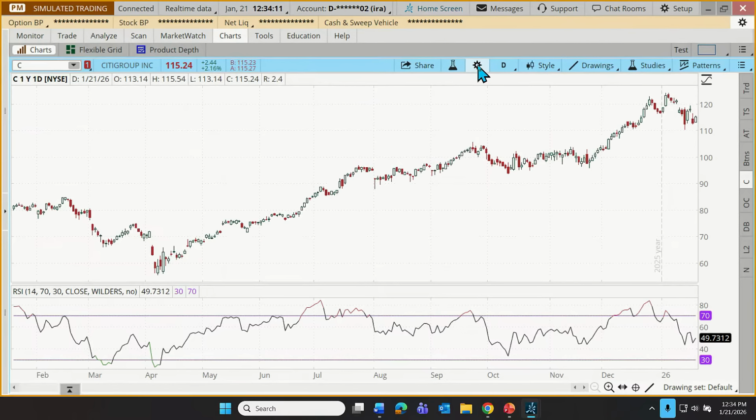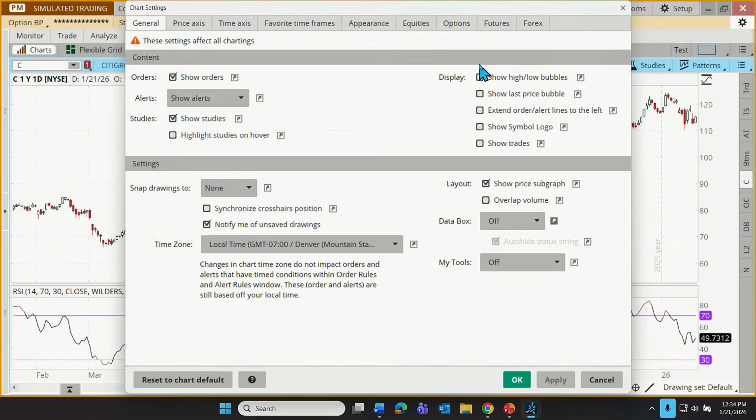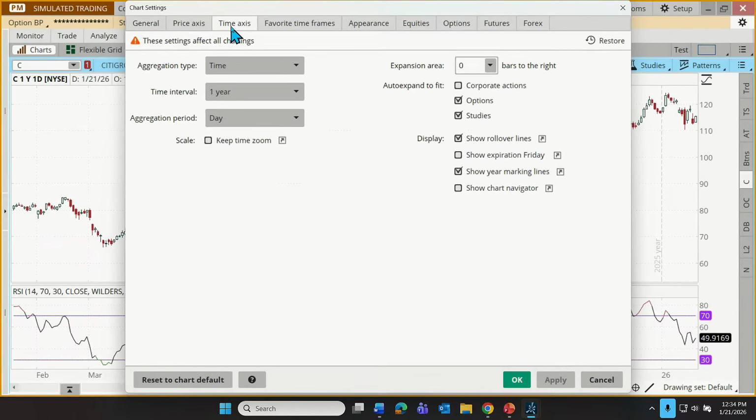Next up, we have the chart settings feature, which allows us to make all kinds of modifications and customizations to our chart. Maybe one that's most commonly used is something known as the right expansion setting. It's kind of a big term. It just means if you look at the current candle for Citigroup right now, it's right up against the margin off to the far right. And for some traders or users of charts, they like to have some extra space there. So when they're drawing lines, they can move them out into the future. Or if there's an earnings announcement coming up, they can see a little icon that indicates that there's an earnings announcement out in the future.